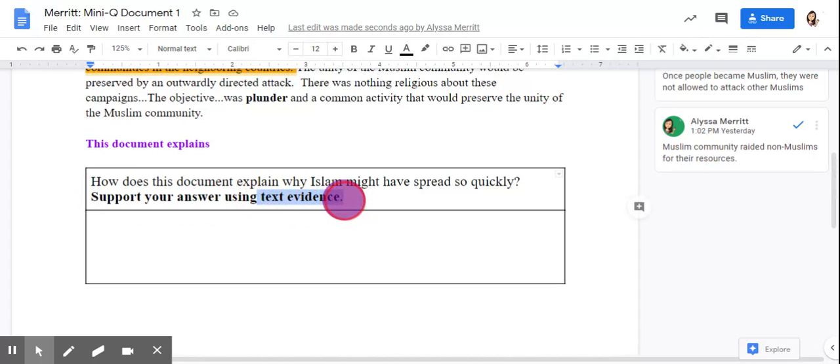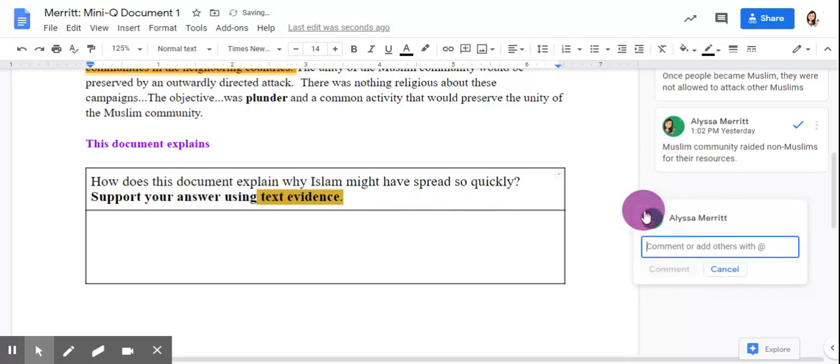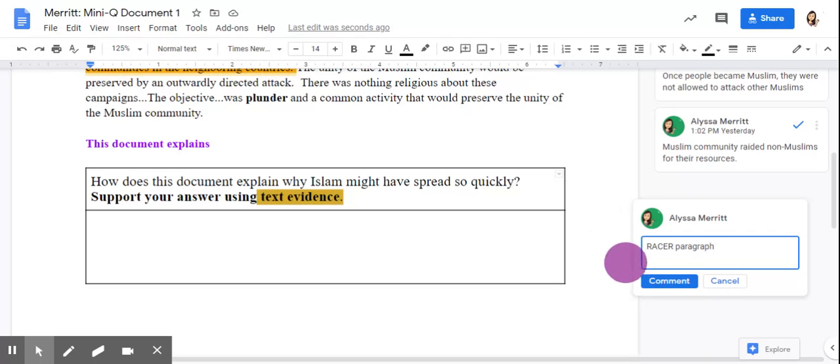Something that we need to remember is anytime we see the words text evidence, that means we are writing what's called a RACER paragraph. As a reminder, here's what RACER means. It would probably be a good idea for you to write this comment on your document as well. So anytime we see the phrase text evidence, we know in our brains that we are writing a RACER paragraph. The R stands for restate the question.